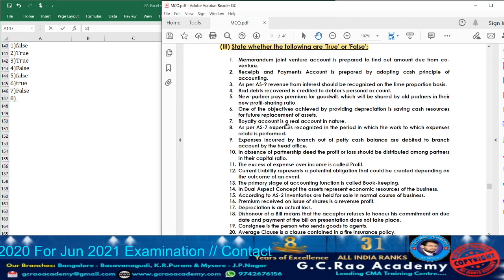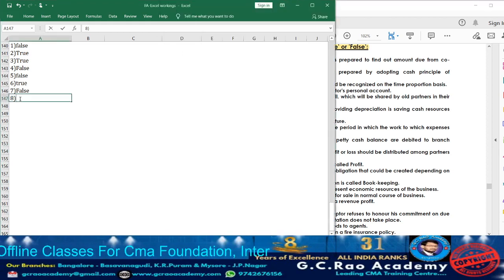Now moving on to question 8. As per AS 7, expenses are recognized in the period in which the work to which the expenses relate is performed. Means whatever work is performed, to that extent, in that proportion, they are going to recognize the expenses. AS 7 deals with what? Construction contracts. They recognize the expense to the extent of how much work is performed in that year. So the statement they have given is true. So take down the answer is true.